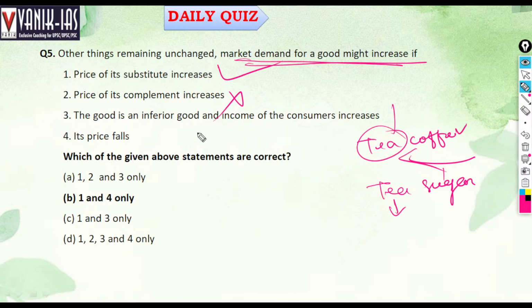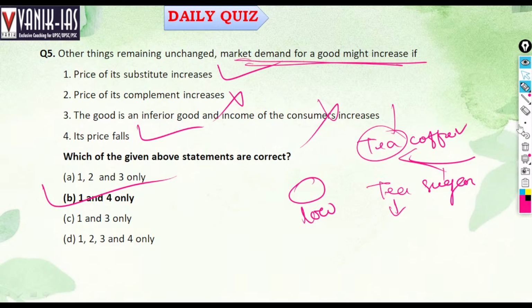It is wrong. The good is an inferior good, and the income of consumers increases. Inferior good means low quality, right? When the income of consumers increases, they will not purchase low quality goods, so the demand will not increase. So the third statement will be wrong. Then when the price falls, obviously demand increases. So 1 and 4, these two options, will be right.